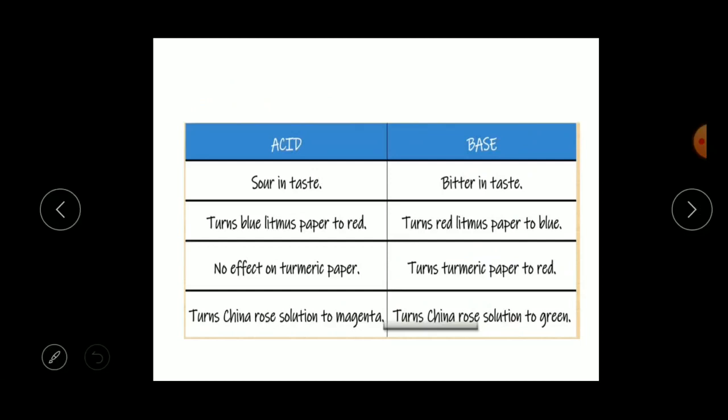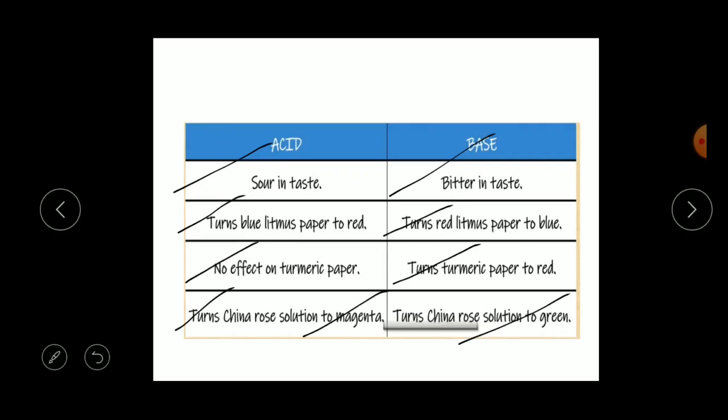What is the difference between acids and bases? The first one is that acids are sour in taste, as we know, and bases are bitter in taste. The second is that acids turn blue litmus paper to red, which we have done, right? Bases turn red litmus paper to blue. Acids have no effect on turmeric paper, it stays yellow only, right? What about bases? They turn turmeric paper to red. Acids turn China rose solution to magenta, whereas bases turn China rose solution to green. Understood what is the difference between acids and bases?